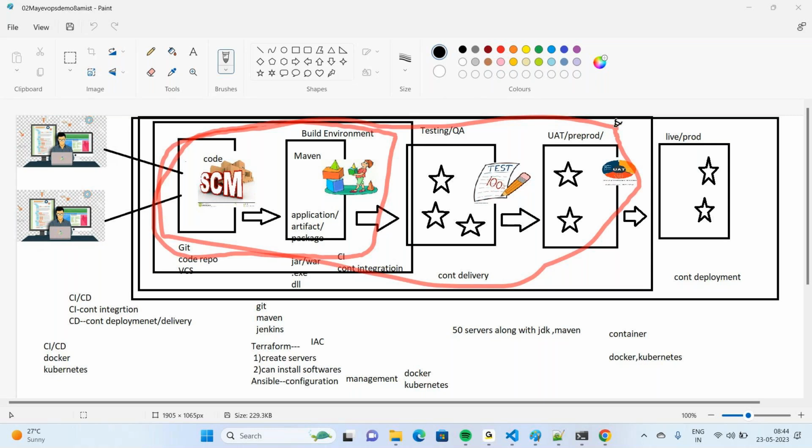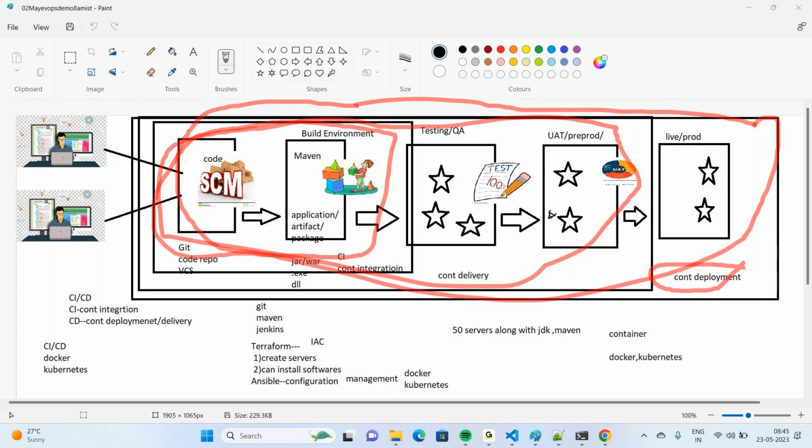That means whenever code is ready, the code must be taken to the build environment. From the build environment, an artifact will be created, the artifact must be tested, and the artifact will be deployed into UAT. So automation of these four boxes is called continuous delivery. And if you are able to automate everything from the source code management system to the production environment, this is called continuous deployment.